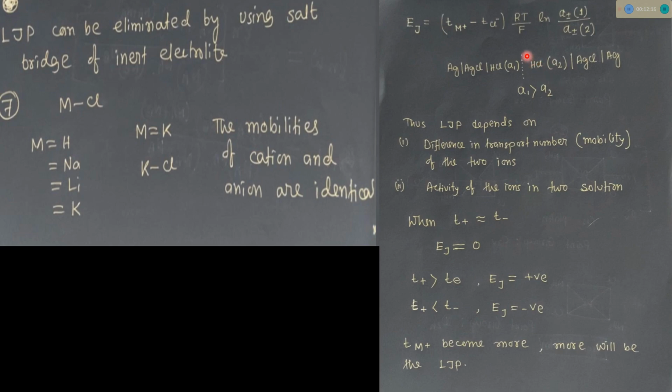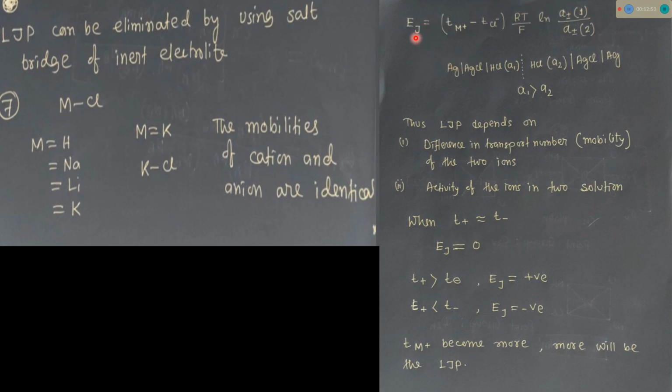Due to this migration of ions, there is generation of a potential, and that is called liquid junction potential. So this will only take place when we consider an electrolytic cell with transport. So there are two types of cell: cell with transport, cell without transport. So there is a detailed discussion in electrochemistry, electrolytic cell. So just focus on this expression.